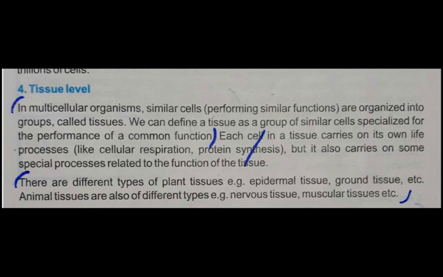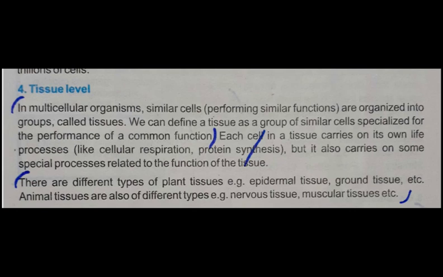Now students, we will see different examples of the tissues that are present in plants and in animals. Different types of plant tissues are epidermal tissues that are present on the upper layer of the leaf. Second one is ground tissue. These two tissues are the examples of plant tissues.